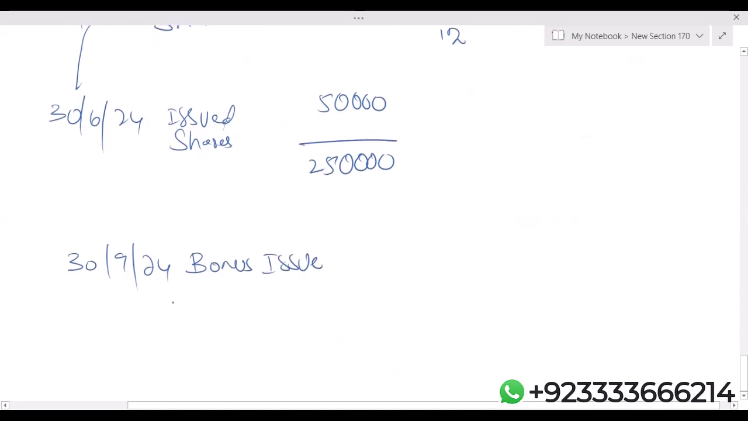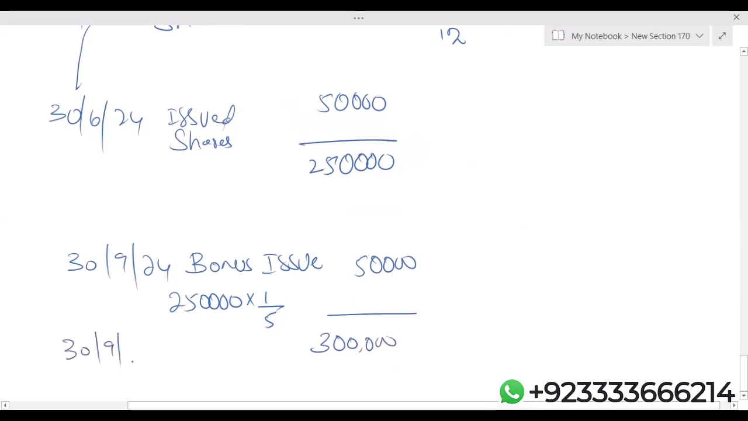Before bonus, the total number of shares is 2,50,000, and the company has issued 1 bonus against 5 shares. So how many bonus shares have they issued? 50,000. After bonus, the total number of shares becomes 3 lakh, and after bonus there are no other issued shares. So from 30th September till December 24, the last 3 months, the organization was having 3 lakh shares. Now listen carefully. Bonus fraction is only applicable on those shares that are before the bonus.